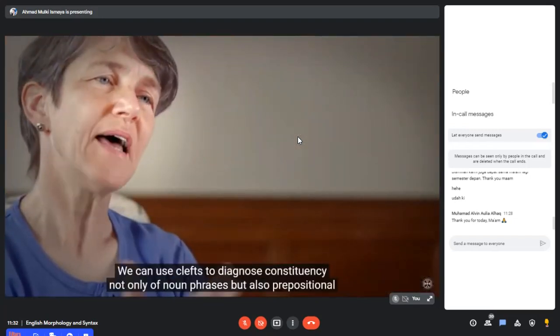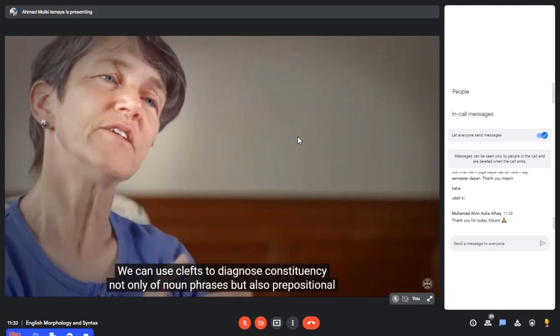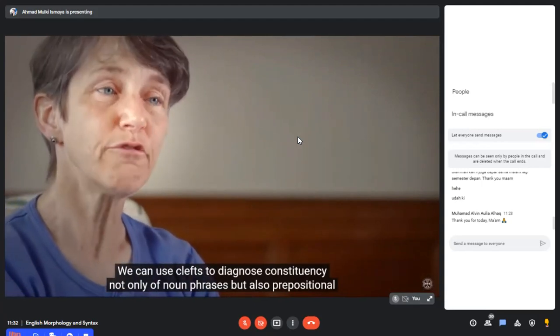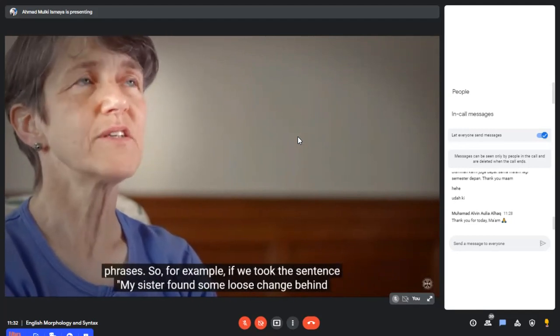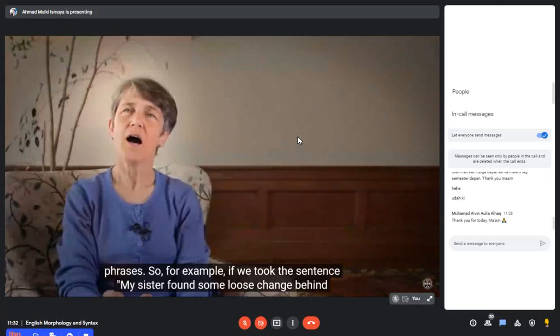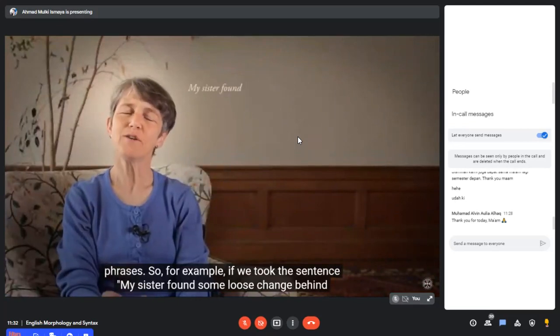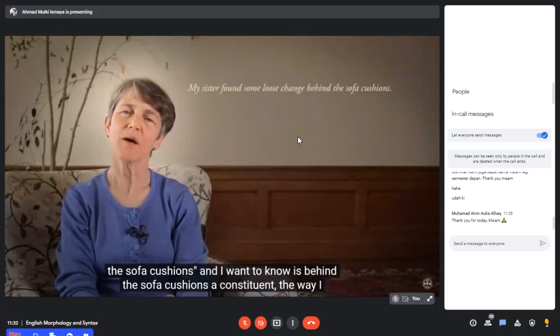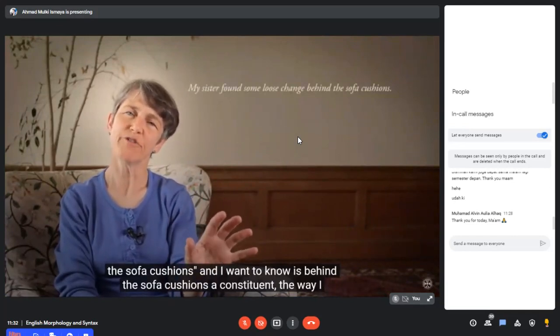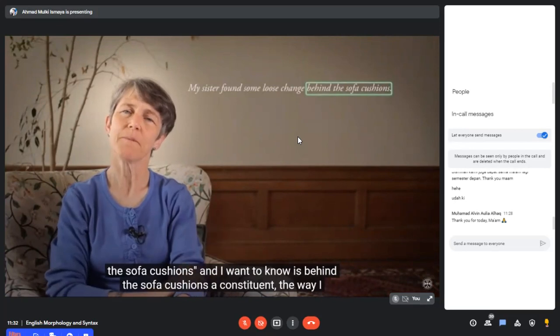We can use clefts to diagnose constituency not only of noun phrases, but also prepositional phrases. So for example, if we took the sentence, my sister found some loose change behind the sofa cushions. And I want to know, is behind the sofa cushions a constituent?